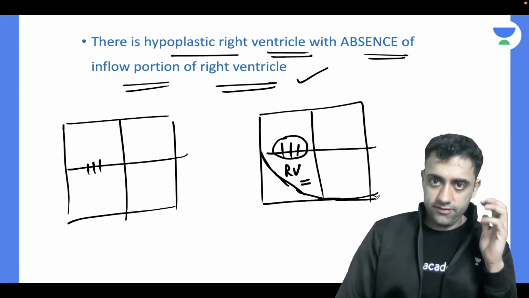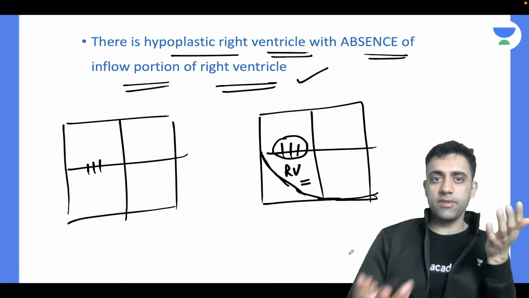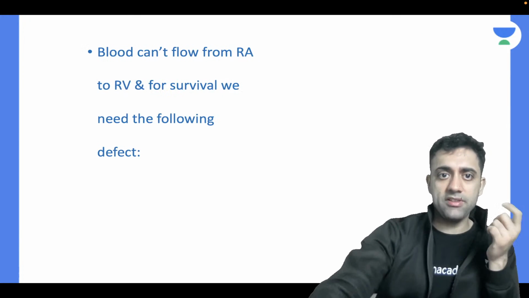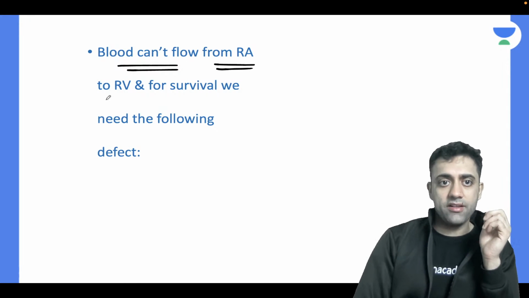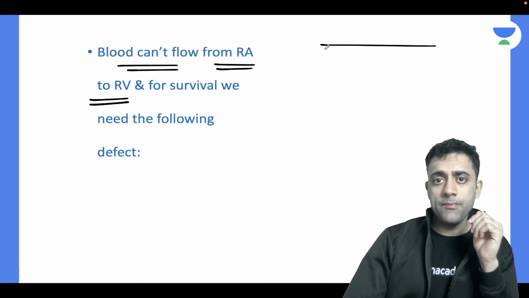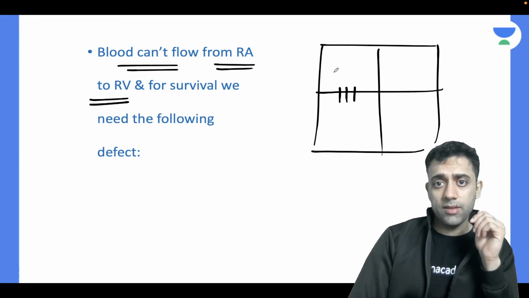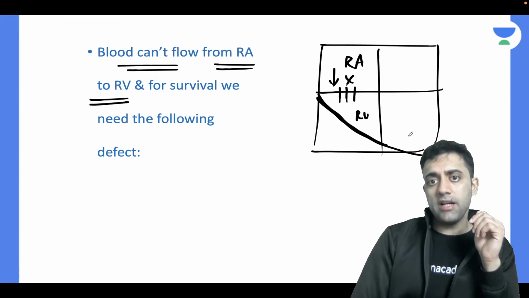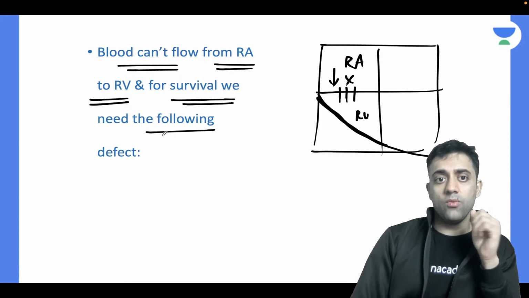Do you agree with me? Will there be an absence of inflow of blood to the right ventricle? Of course, because there is tricuspid atresia, right? Very good. So then what will happen? The blood can't flow from the right atrium to the right ventricle. Yes or no? So in tricuspid atresia, the blood cannot flow from the right atrium to whatever that hypoplastic right ventricle is there. So for the survival of the baby, what do you need?